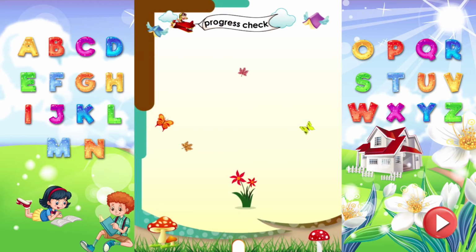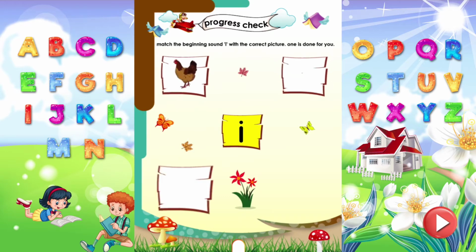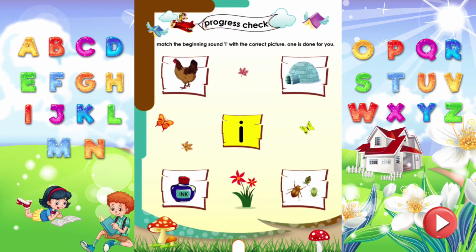Progress check. Match the sound E with the correct picture. One is done for you. Igloo starts with the sound E. Inkpot starts with the sound E. Insects start with the sound E.